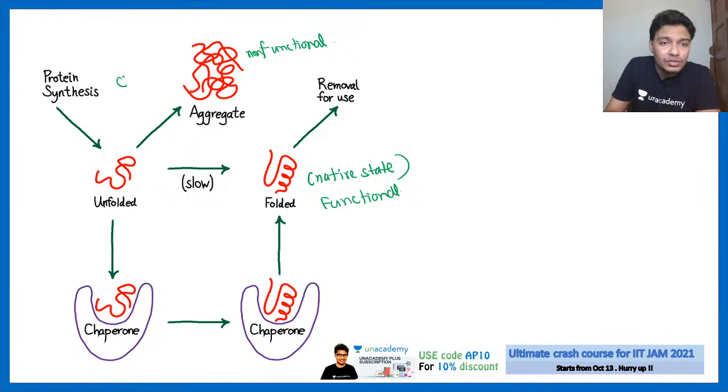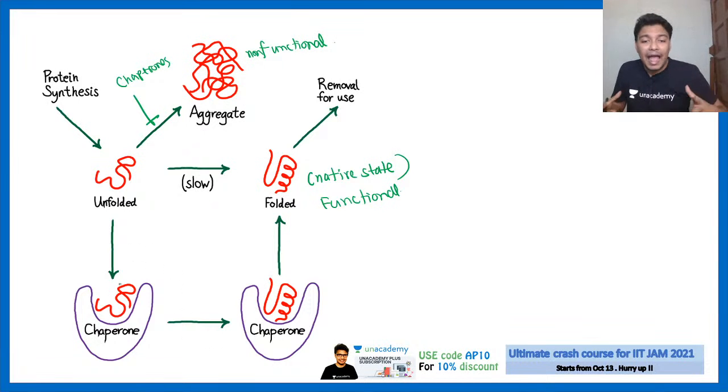But chaperones prevent this route. Chaperones help or guide this unfolded protein to a folded state, right?